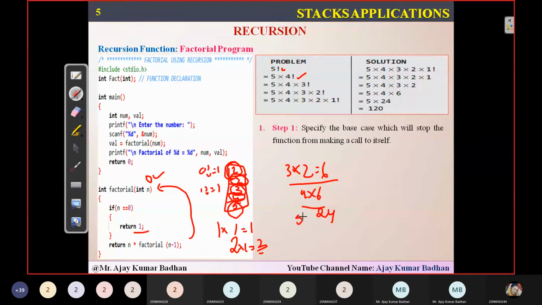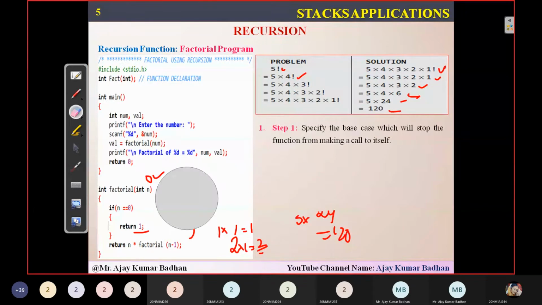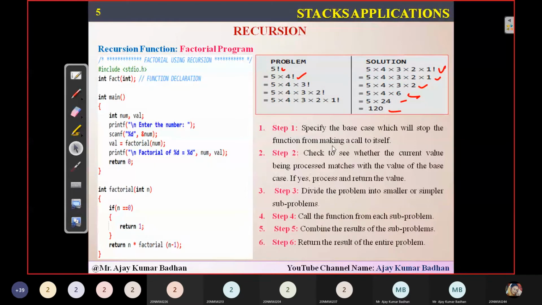Okay. And this is the analysis part. Whatever I explained here, I have written in a step-by-step manner. There are some 6 steps here. Specify the base case, which will stop the function from making a call. So the base case is nothing but 1 factorial. In this case, 1 factorial is the base case. Until it reaches 1 factorial, it will keep on calling the recursive case. Whenever it comes to 1 factorial, we call it the base case and we can stop